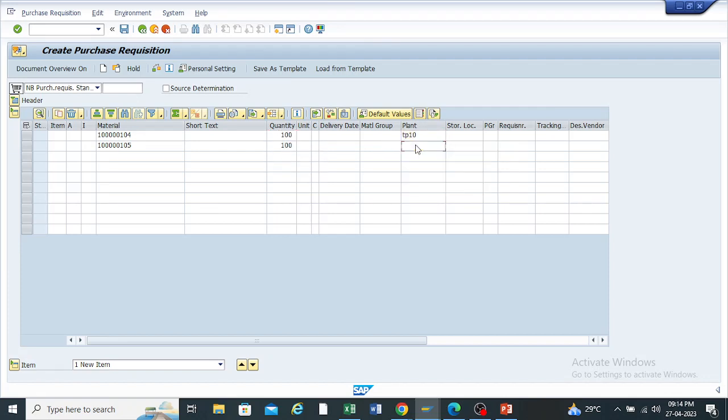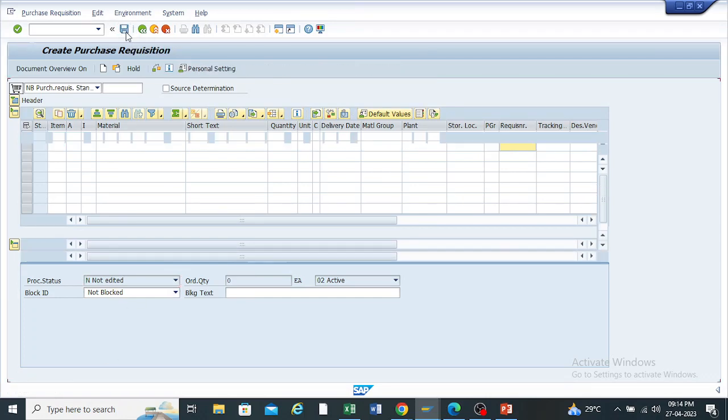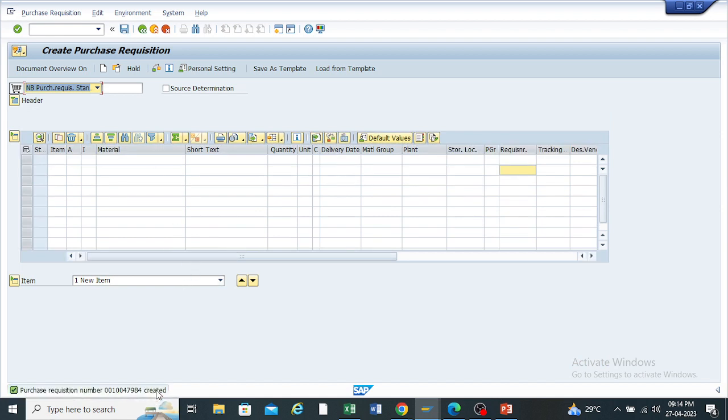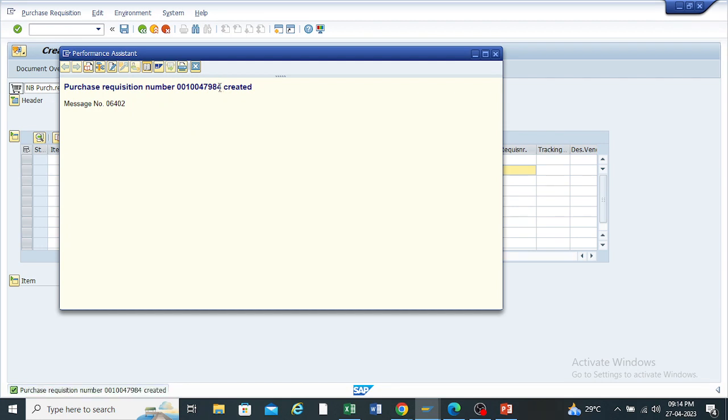Enter the quantity, plant, storage location. Just enter and check this. Okay, save this purchase requisition and copy this purchase requisition number.